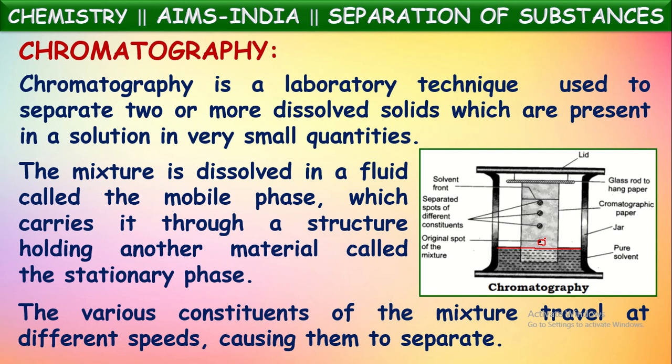After that, the color particles which are lighter in weight will move along with the water to the upper portion, whereas the heavier color particles will move slowly. In that way, the lighter weight particles move away and get separated, and the heavier particles also slowly move. So they form three different spots on this filter paper. In that way, the color pigments present in an ink drop can be separated by using this chromatography.